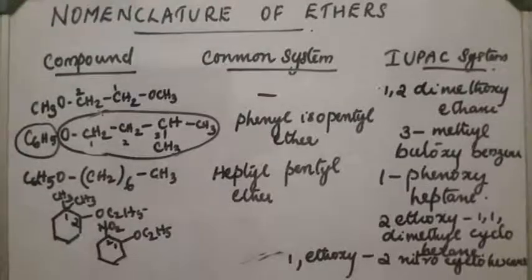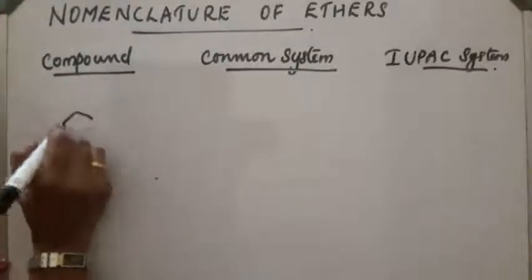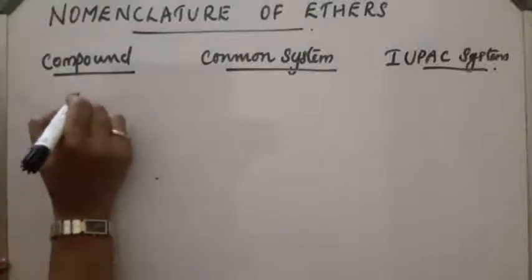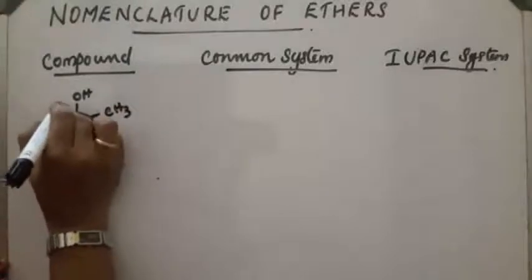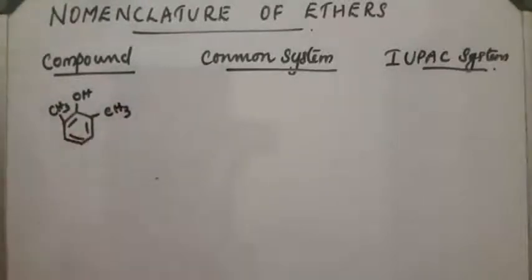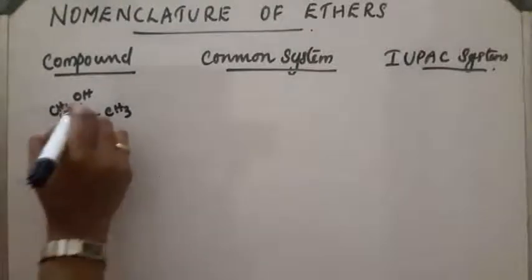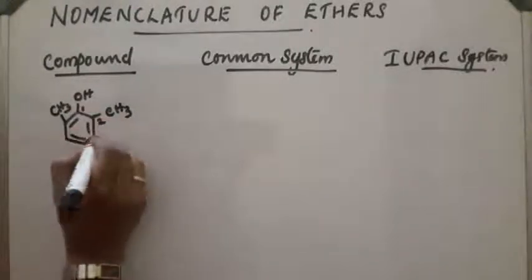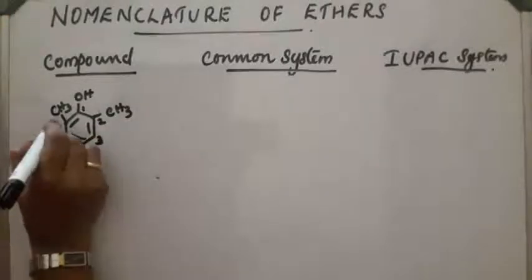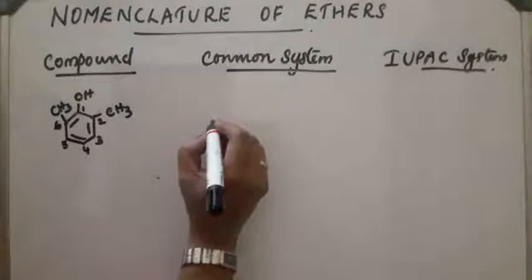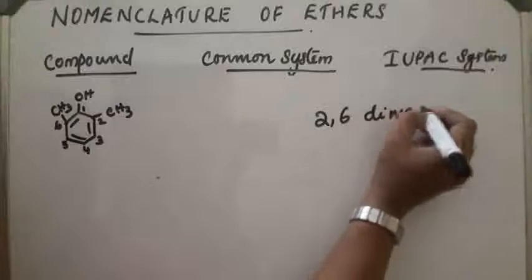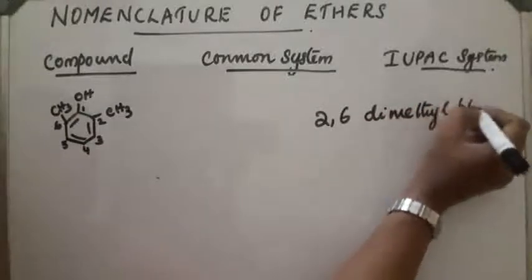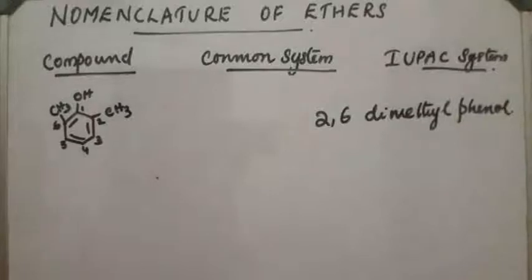Next compound, a phenol containing 2 CH3 groups. What will be the name of the compound? First position, second position, 3, 4, 5, 6. How can we write the IUPAC name? The IUPAC name will be 2,6-dimethylphenol. These are the names of some ethers.